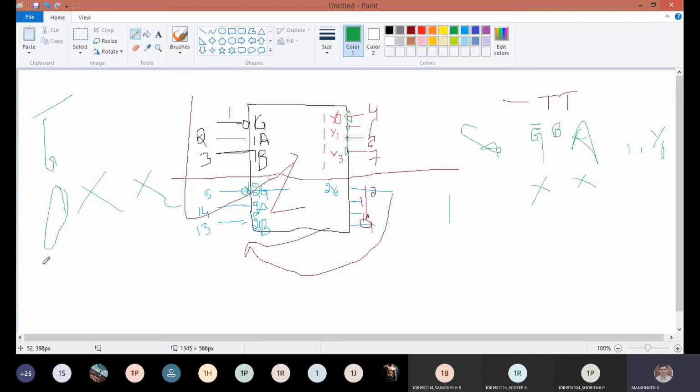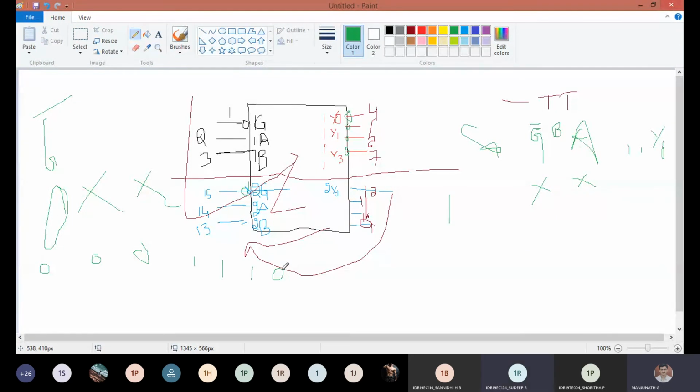Now if I take G0 and provide input 0, 0, what is the output? For 0, 0, which should be highlighted? I should write the output as 1, 1, 1, followed by 0.